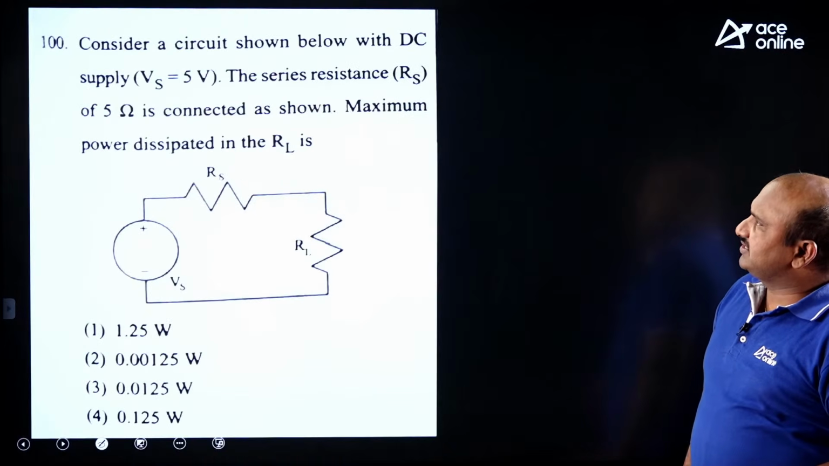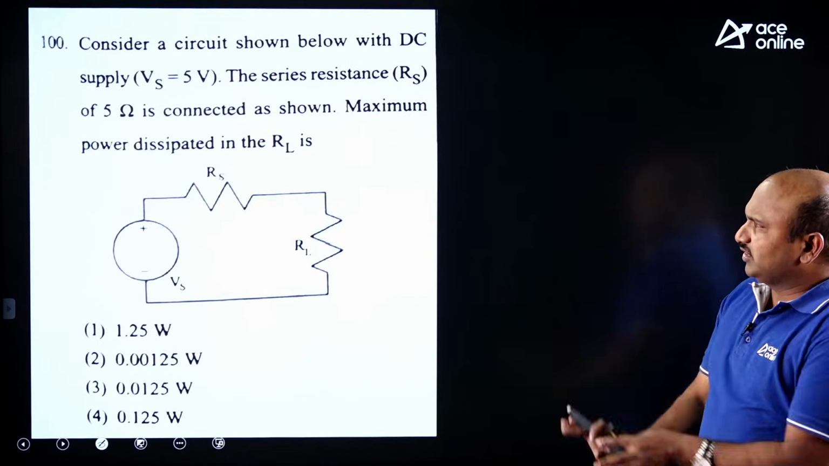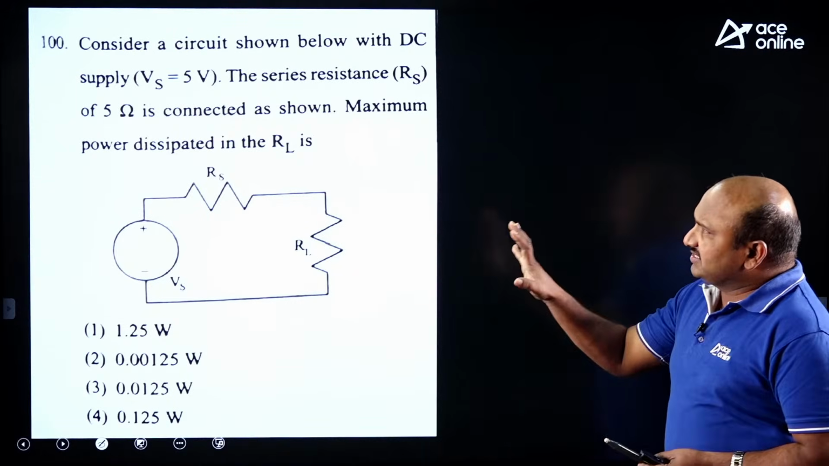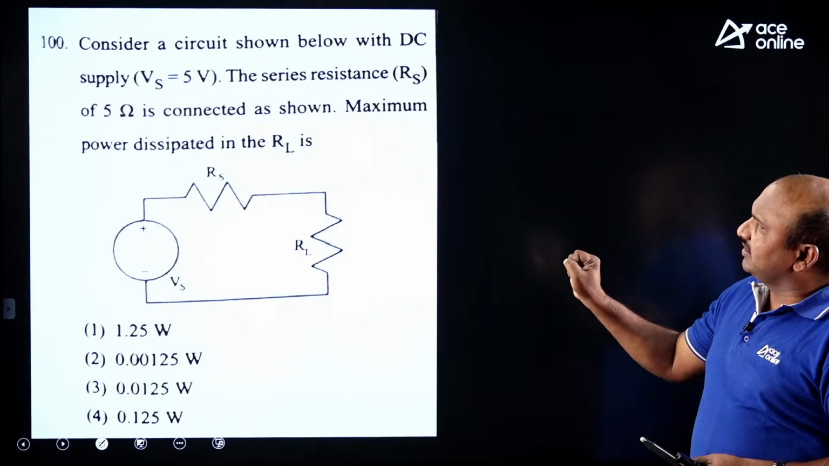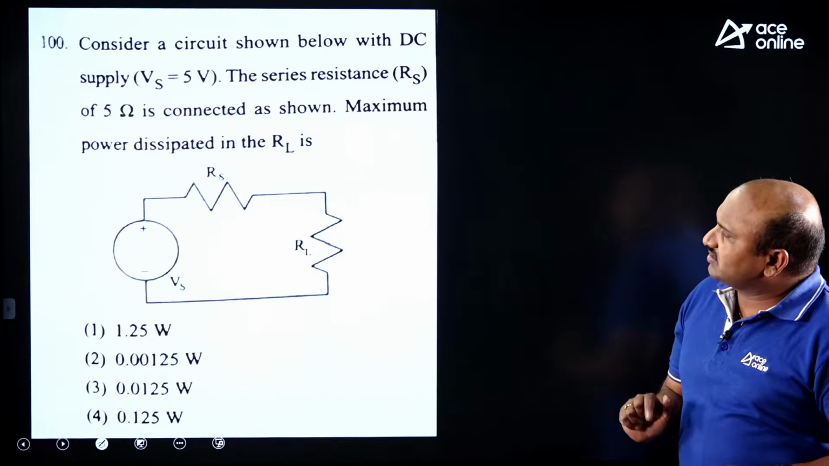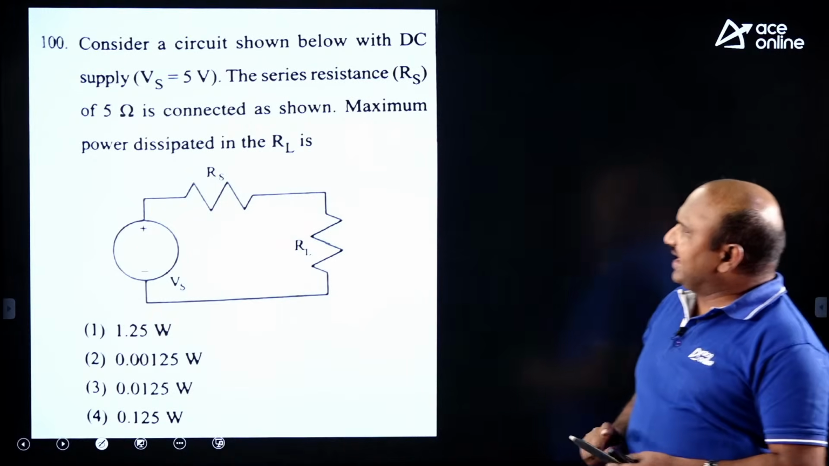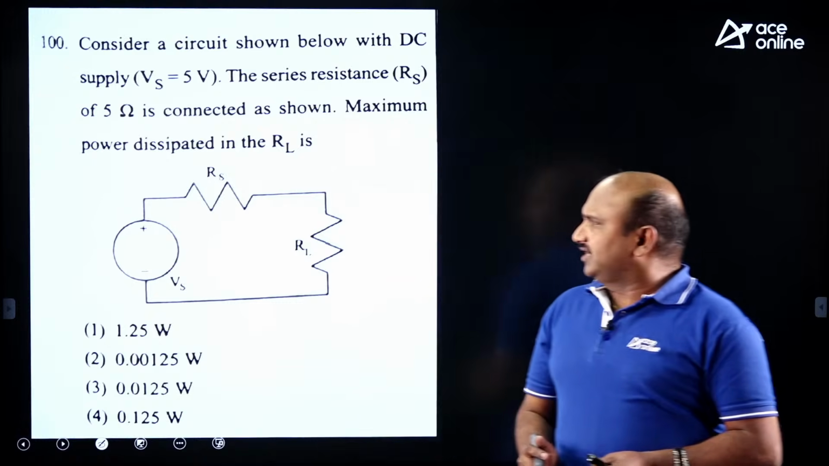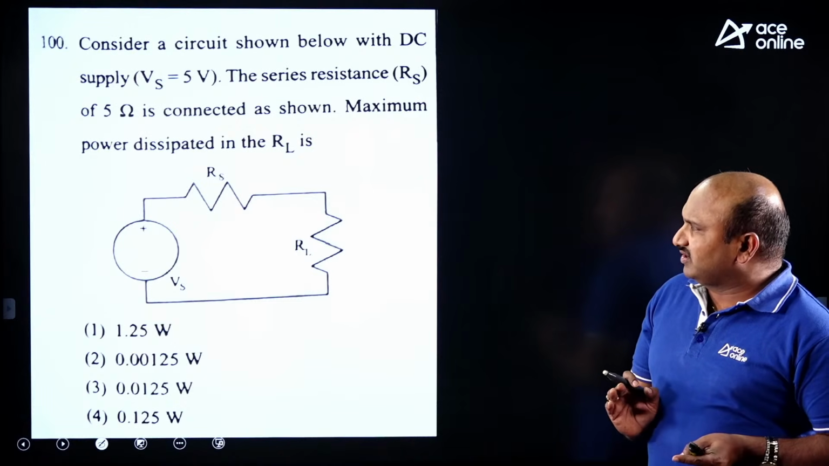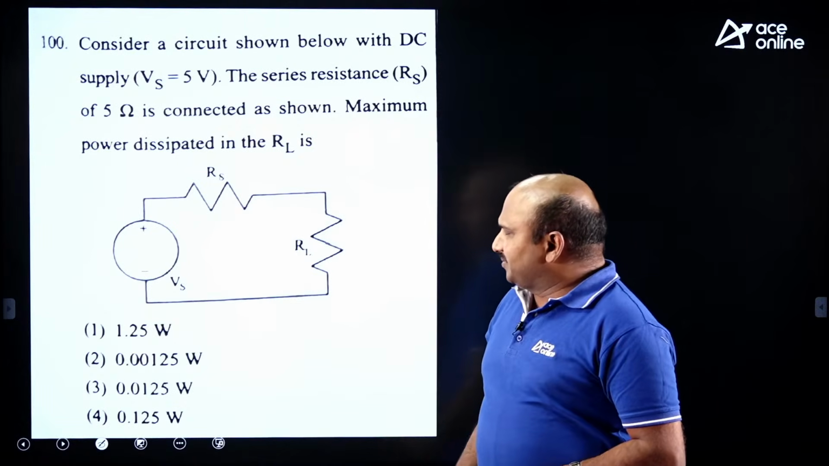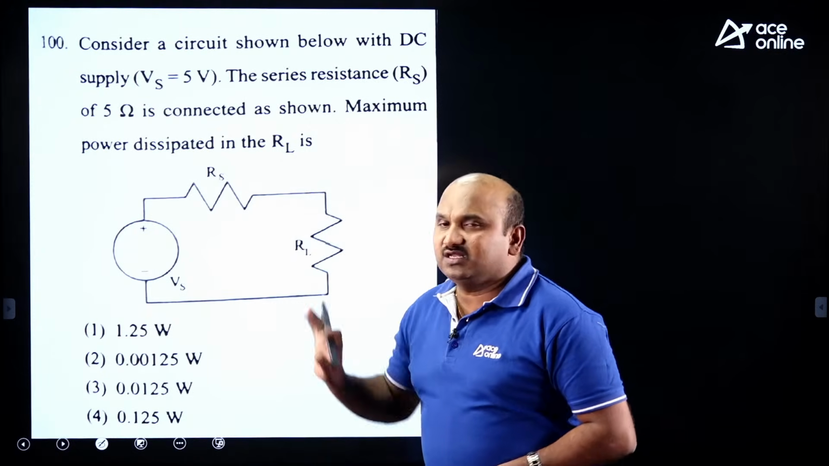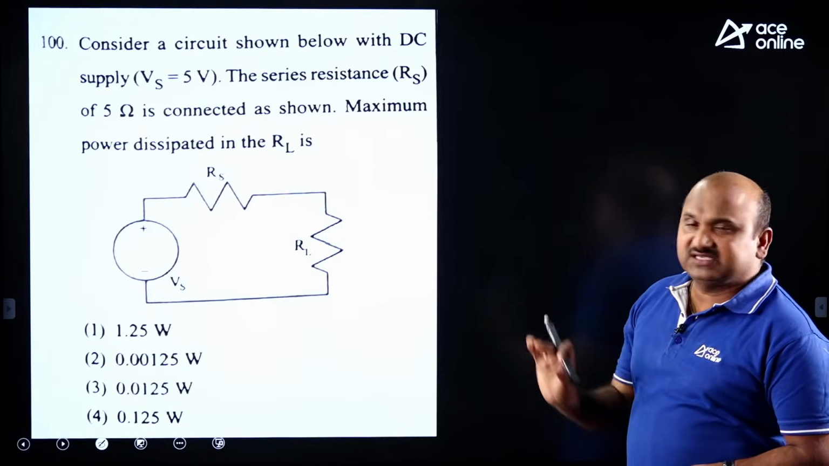Now the next question, it's very simple here, without calculation you are able to solve it. See this, the question is: consider a circuit below with DC supply Vs as 5 volts, and series resistance Rs equal to 5 ohms connected as shown. Find the maximum power dissipated through RL. Guys, before going to that, under the maximum power transfer theorem, two conditions need to be applied. First one, is the load variable or not? Yes. Second one, across the load, is the entire network the Thevenin's equivalent or not?